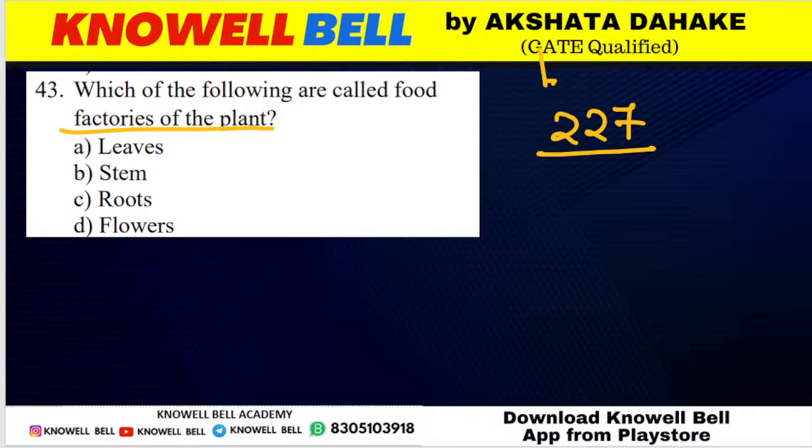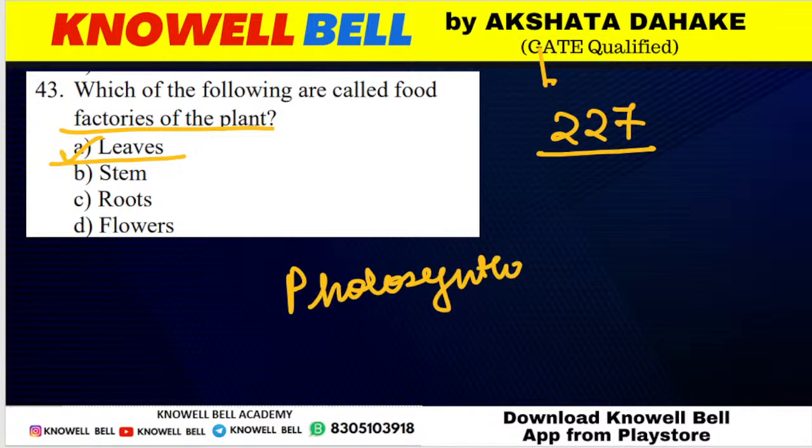Right. First is Shlok, second is Kanishka. Good. And then we have third Ragini. Very good. Leaves. Leaves are referred to as the food factories of plant. Leaves perform the task of photosynthesis. Because of this reason, leaves are called as food factories of plant.